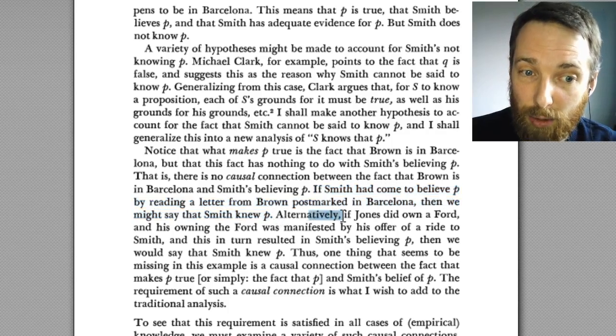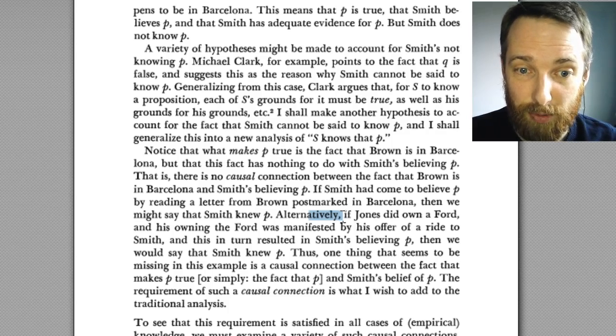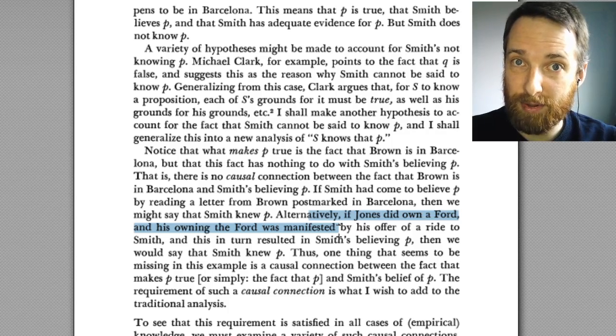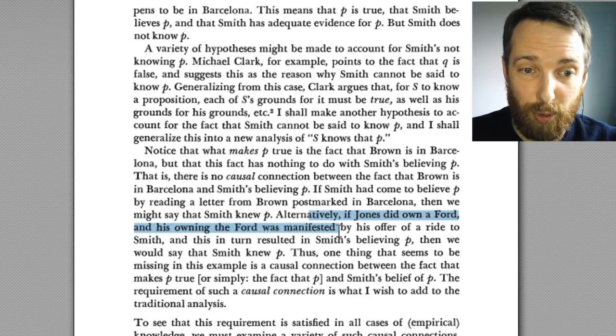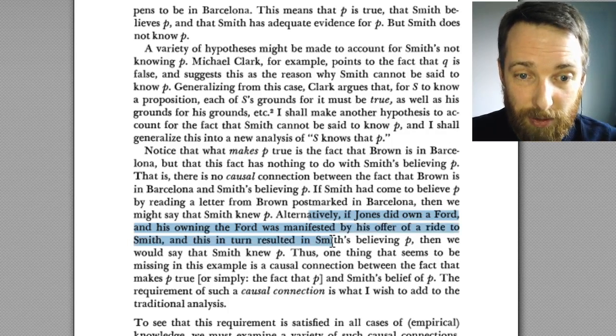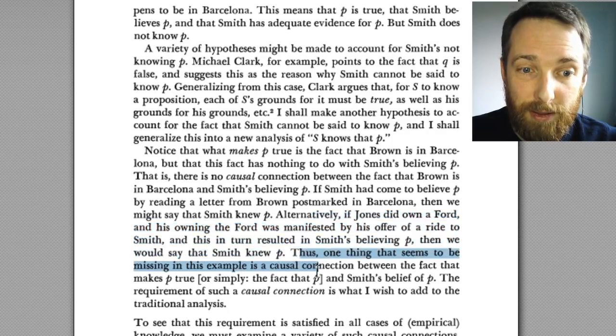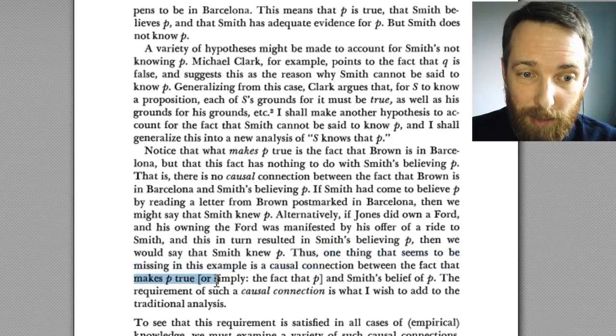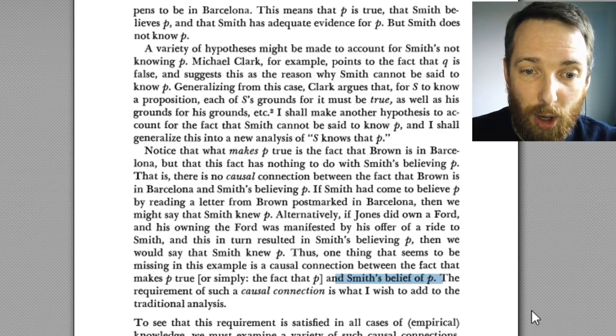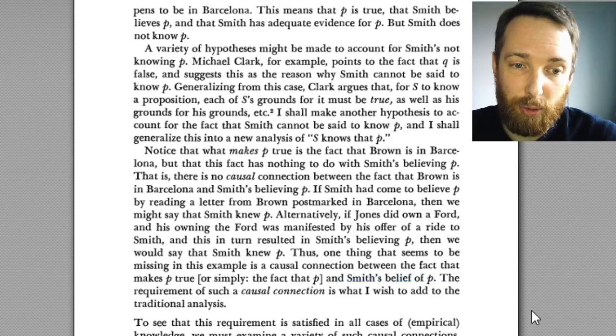Alternatively, if Jones did own a Ford, and his owning a Ford was manifested by his offer of a ride to Smith, which was supposed to be part of Smith's evidence, his justification for believing that Jones owns a Ford, and this in turn resulted in Smith's believing P, then we would say that Smith knew P. Thus, one thing that seems to be missing in this example is a causal connection between the fact that makes P true, or simply the fact that P, and Smith's belief of P. The requirement of such a causal connection is what I wish to add to the traditional analysis.